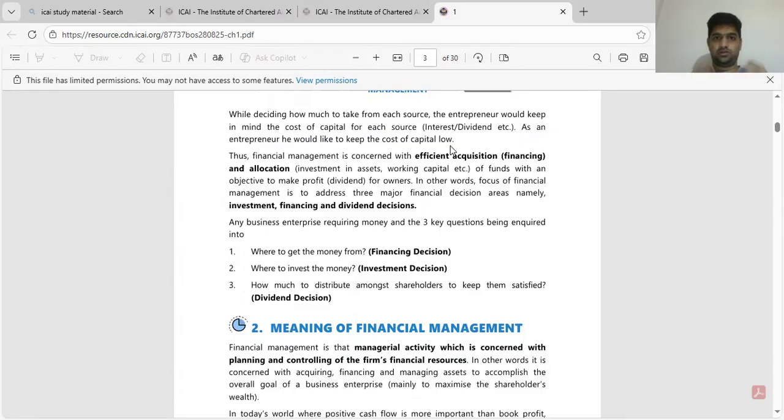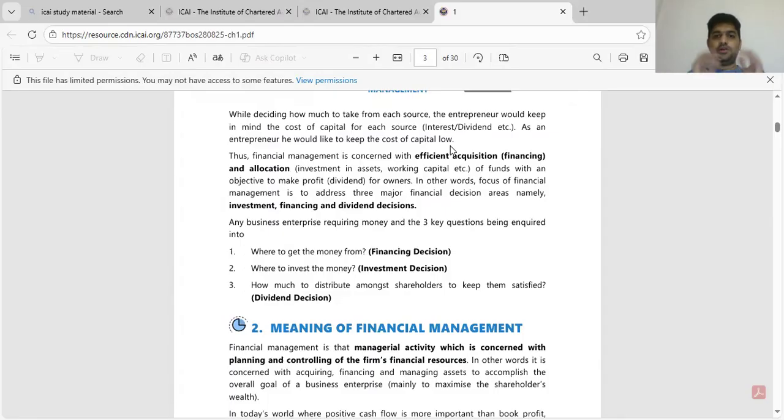So the promoter or the businessman will decide from where the money should be brought in. That is by raising capital or by bank borrowing, based upon the cost that is incurred. If I am bringing my fund into the business, I expect the full profit to be taken by me. If I want to bring my friends or family members into the business, and if I want their capital to be brought in, they also demand the same thing. If I want to bring in the bank's money, the bank may not demand a share of profit, but they may demand a fixed rate. We call it interest.